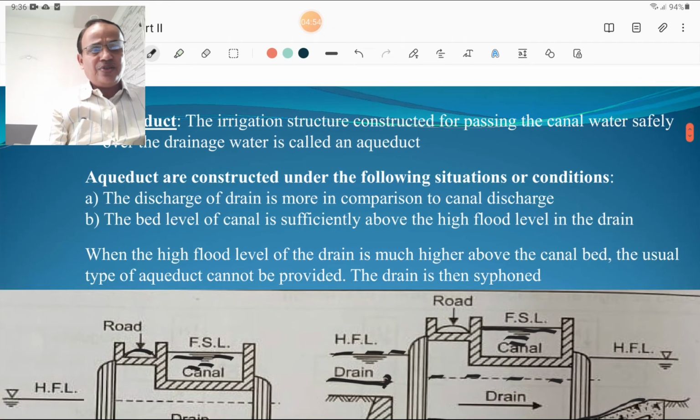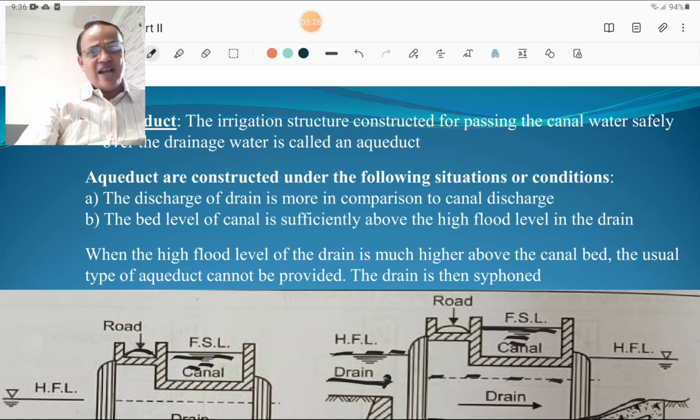Then we are going to discuss the situations which favor the construction of an aqueduct. First, the discharge of the drain is more in comparison with the canal discharge. That is very important: the discharge of the drain or stream is more. Second, the bed level of the canal is sufficiently above the HFL of the drain or the HFL of that particular river. You must see any aqueduct near your city and you will get all these points, or all these situations which favor the aqueduct.